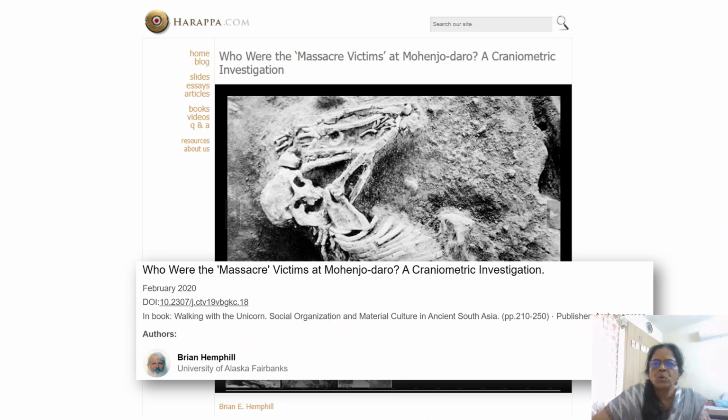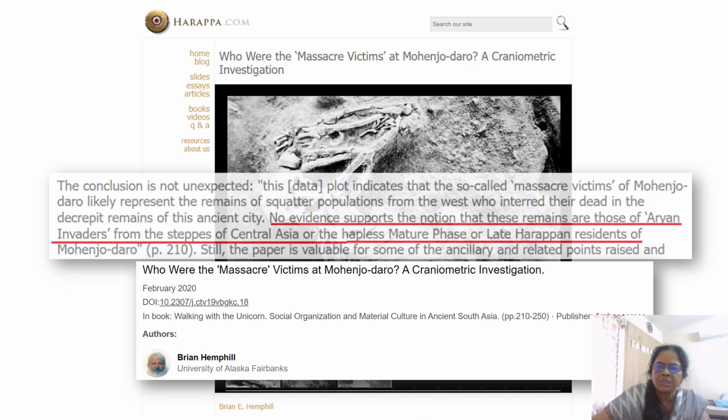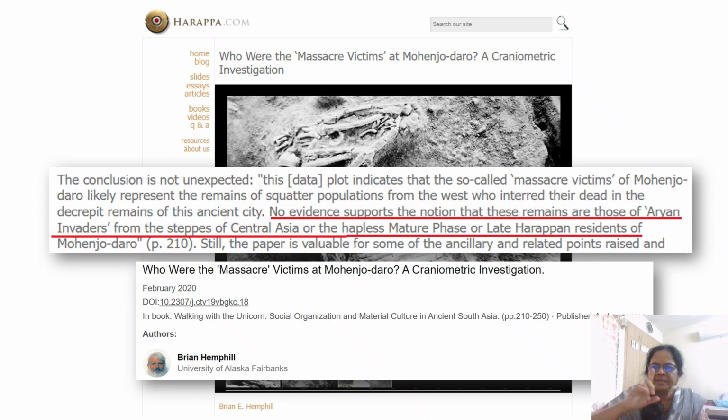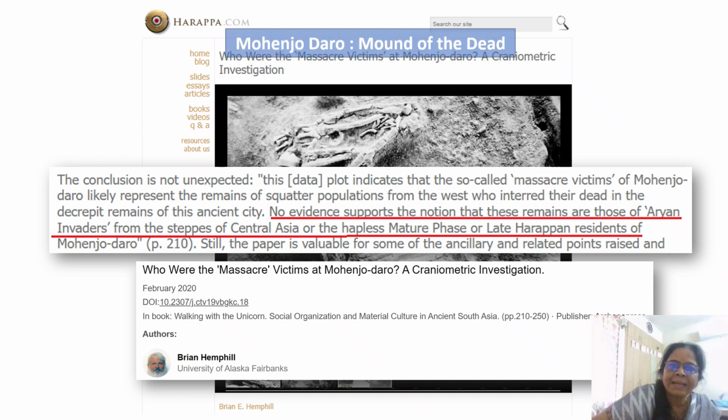That is, people who have come to Mohenjo Daro to work. They were not the locals, and they were not the victims of any invasion. They have died under some kind of calamity or some distress. That's what he has found out. And the date has not yet been finalized by them.